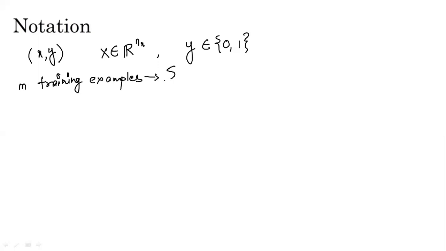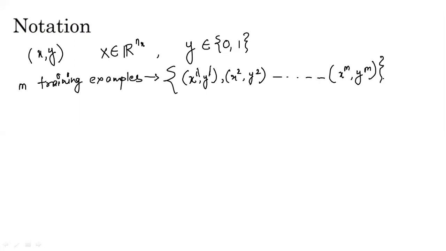How these examples would be represented, I'll tell you. As I've already told you, each training example is represented in the form of X comma Y. The first training example would be represented as x1 comma y1. The second training example would be represented as x2 comma y2 and so on. If there are m training examples, the last one would be represented in the form of xm comma ym, because there are a total of m training examples.